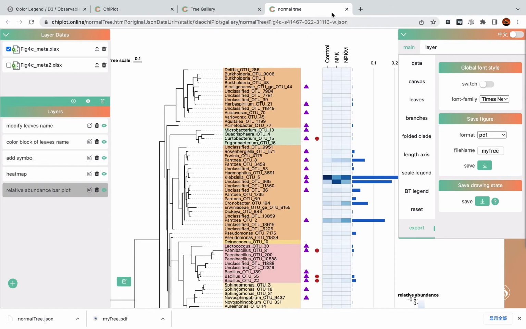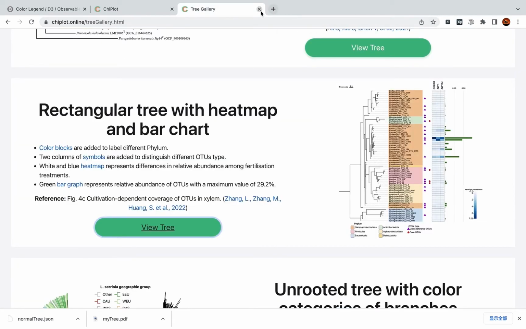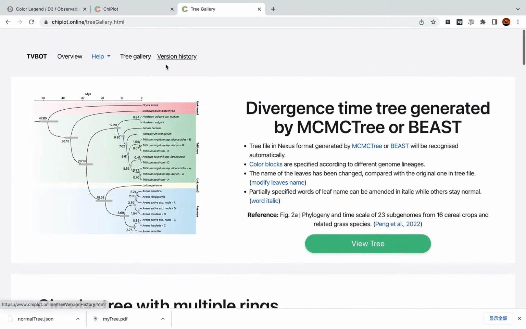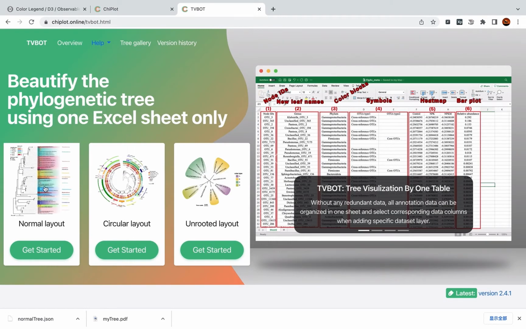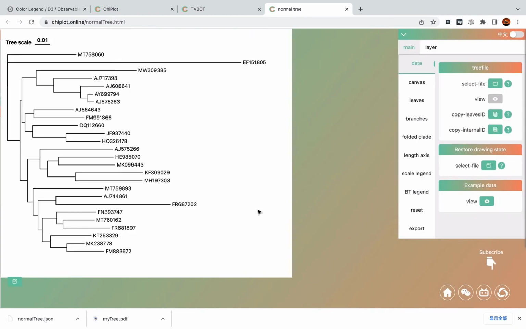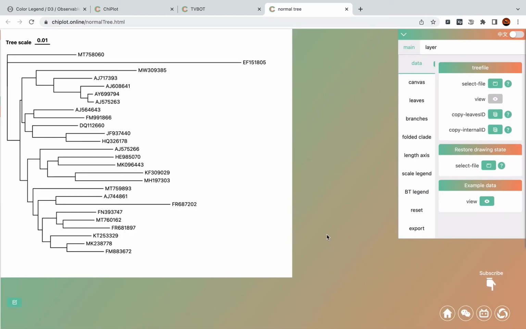Like we can close this page and open a new page. And if you want to upload the JSON file we just saved, you can come to data and the second block, restore drawing state.